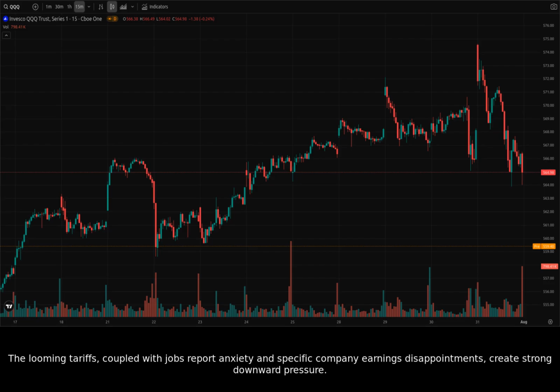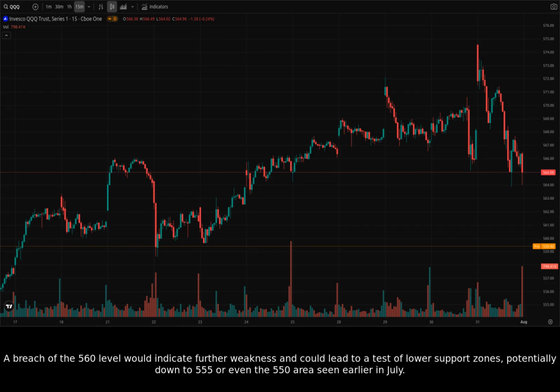The looming tariffs, coupled with jobs report anxiety and specific company earnings disappointments, create strong downward pressure. A breach of the 560 level would indicate further weakness and could lead to a test of lower support zones, potentially down to 555 or even the 550 area seen earlier in July.